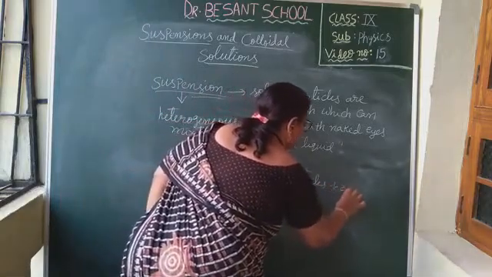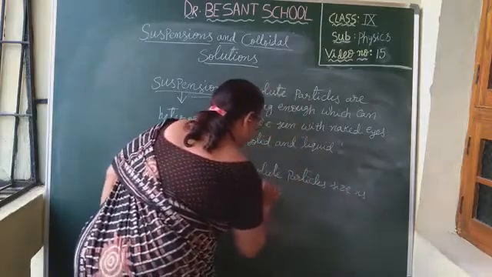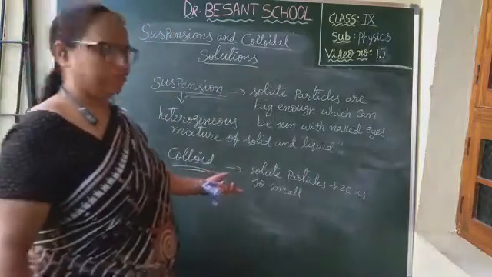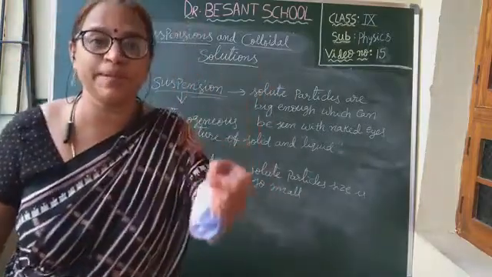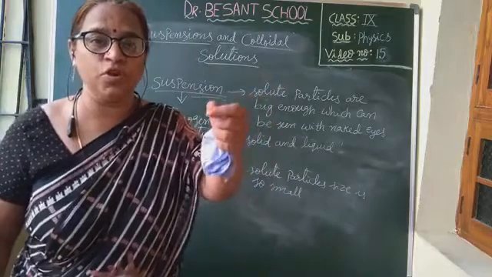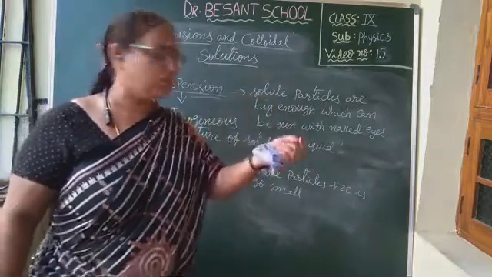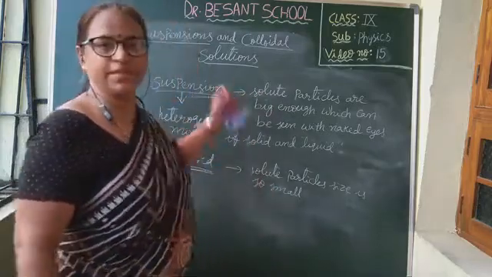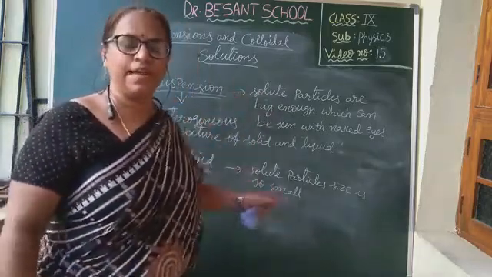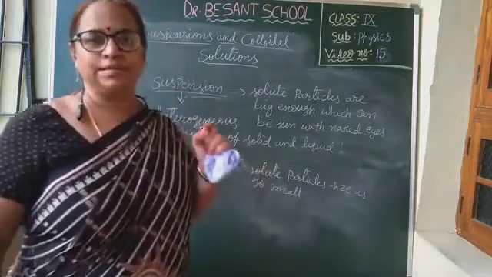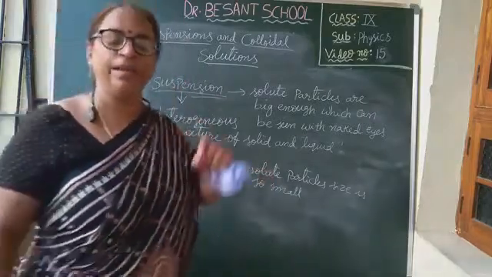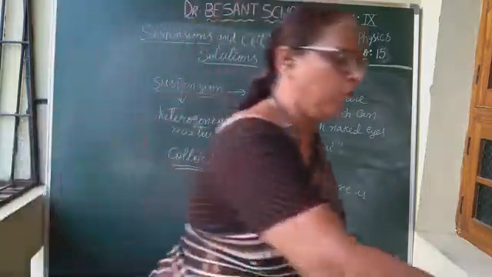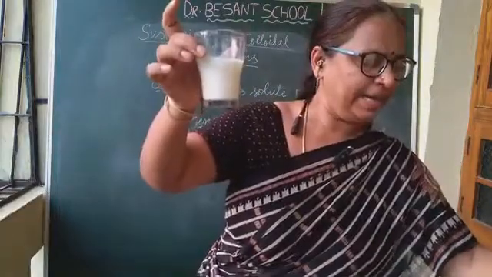Solute particle size is so small. So small means not that small as in a homogeneous mixture. In a homogeneous mixture, the solute particle size is very small. So they are not as small as homogeneous and not as big as suspension. They will be in between. The size of these colloid particles, the solute particle size, is in between homogeneous and suspension. That's why they seem to be homogeneous, but actually it is heterogeneous.